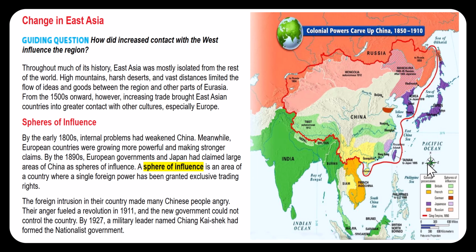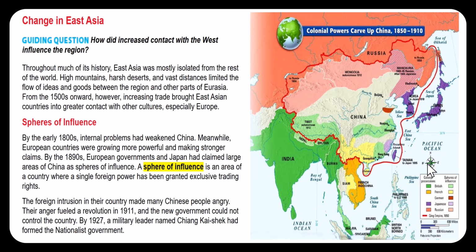From the 1500s onward, however, increasing trade brought East Asian countries into greater contact with other cultures, especially Europe. Spheres of influence. By the early 1800s, internal problems had weakened China. Meanwhile, European countries were growing more powerful and making stronger claims. By the 1890s, European governments and Japan had claimed large areas of China as spheres of influence.